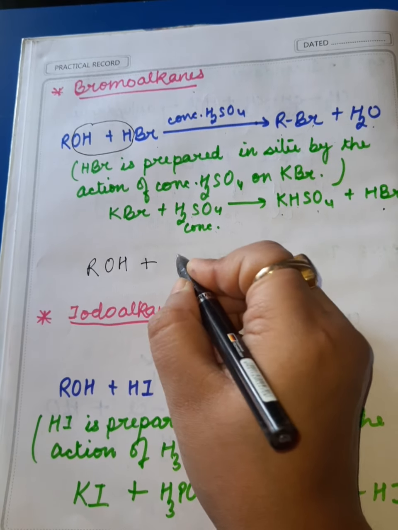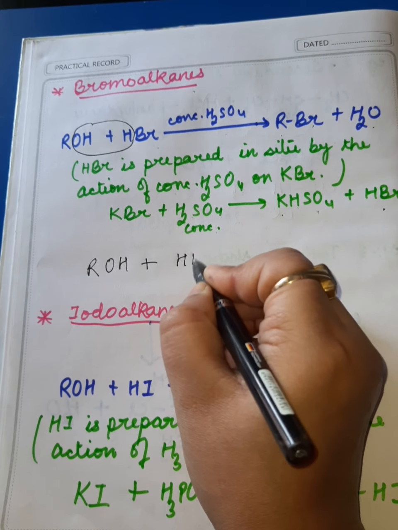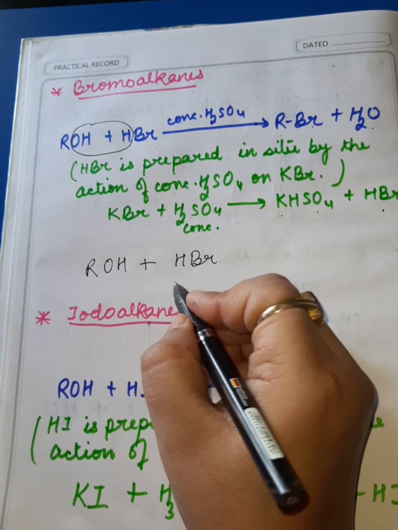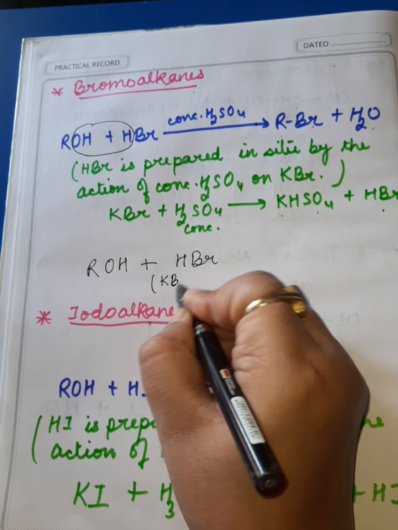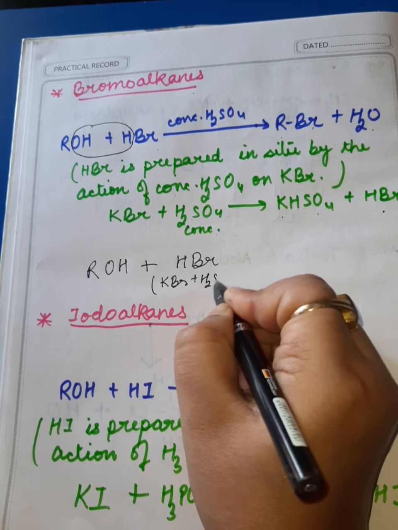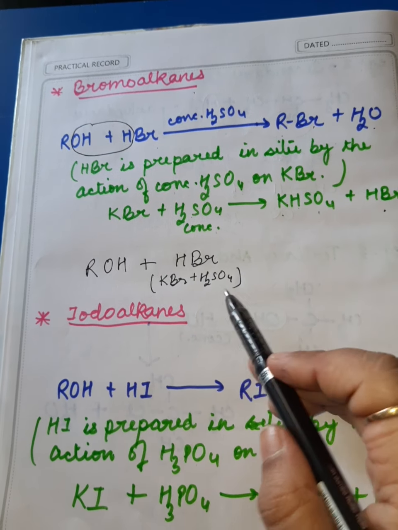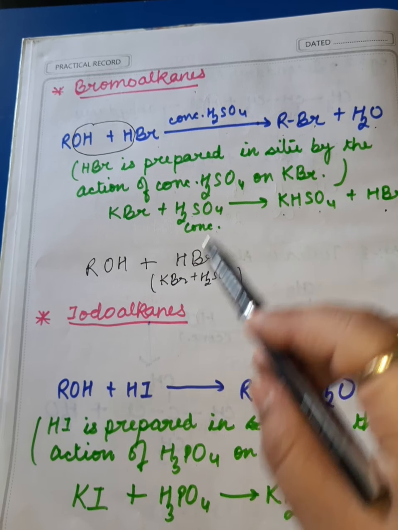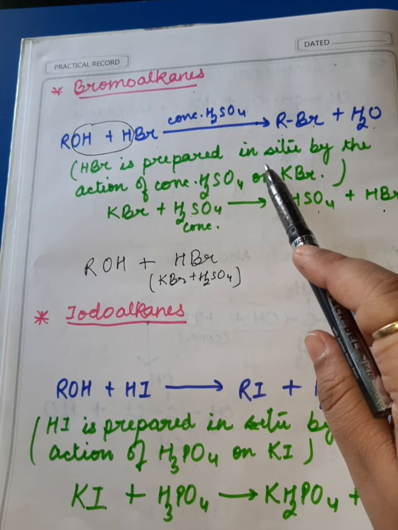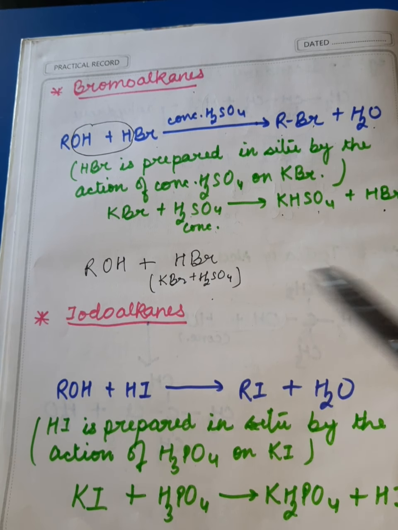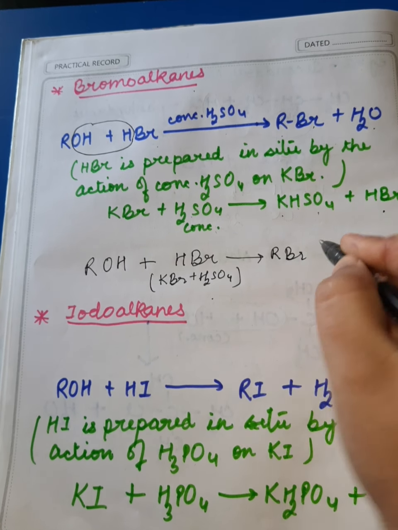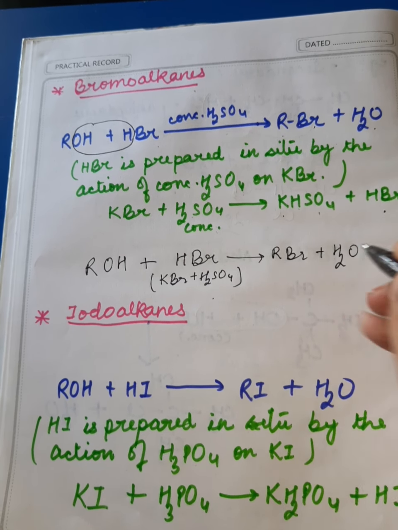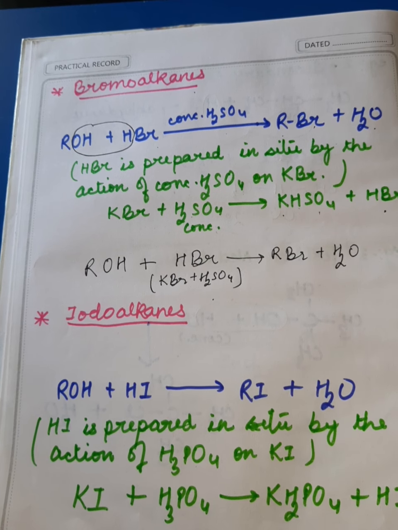ROH plus HBr. HBr in the bracket you mention KBr plus H2SO4. So the examiner will come to know that you know that HBr is prepared in situ, alright, and then you write the final product RBr and H2O. I hope it is clear to all of you, alright.